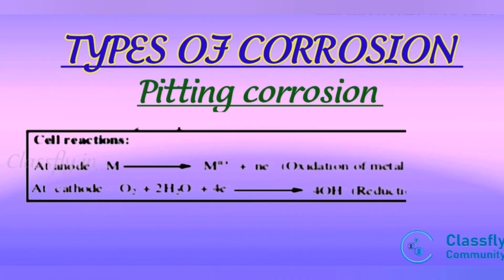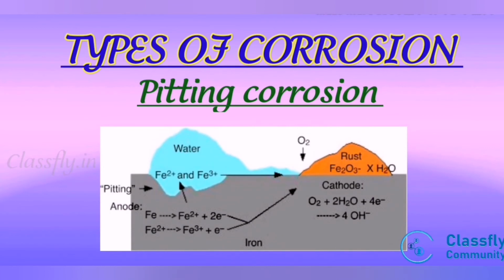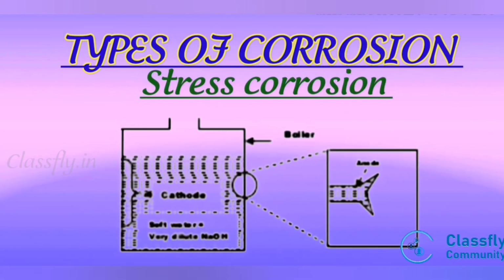The cell reaction is, at anode, M gives Mn+ plus n electrons, that is, oxidation takes place. At cathode, O2 plus 2H2O plus 4 electrons gives 4 hydroxyl ions, that is, reduction of oxygen takes place. Formation of a small anodic area and large cathodic area results in intense corrosion below the dust particle. The next type of corrosion is stress corrosion. In a metallic structure, if there is a portion under stress, it will act as an anode and the rest of the structure will act as cathode. It is now a galvanic system, hence the anodic part, which is small in area, will corrode more.